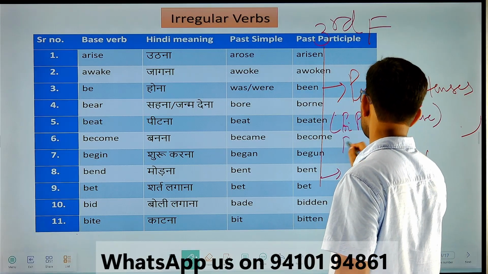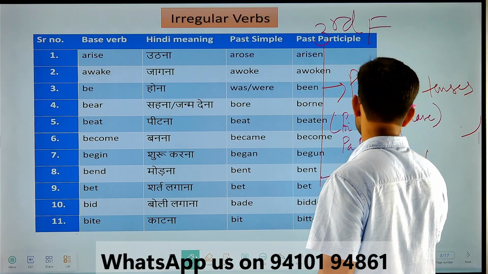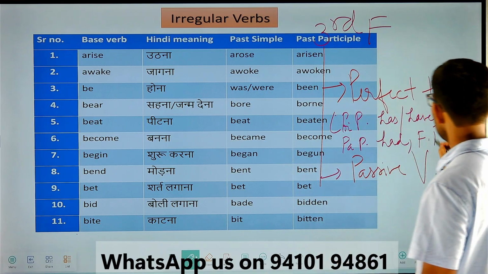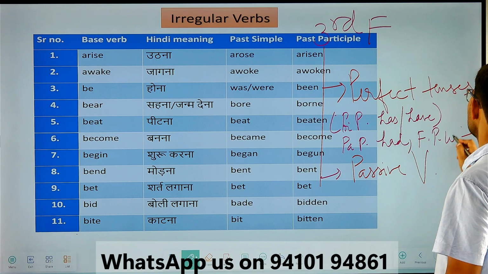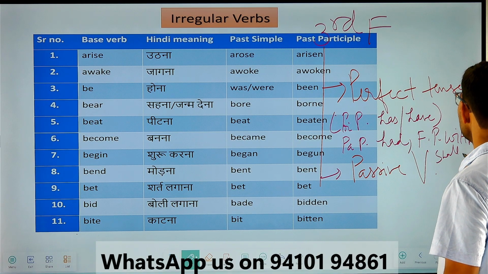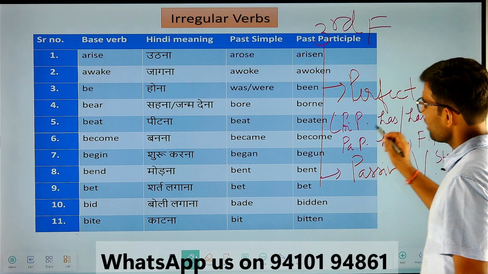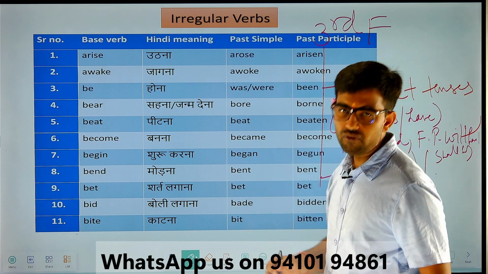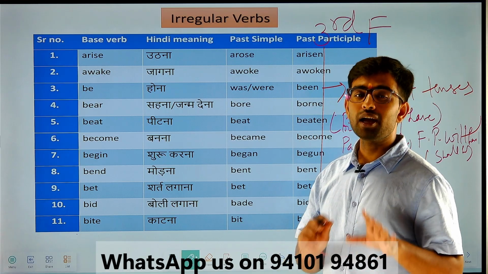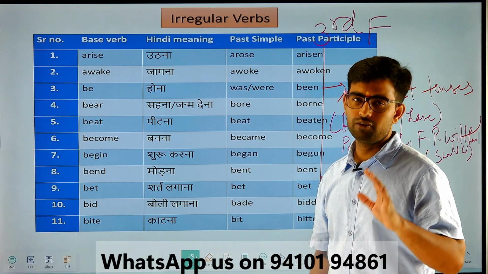For past perfect, the helping verb is had, and for future perfect, the helping verb is will have or shall have. So with has, have, had, will have, shall have, we always use the verb's third form.